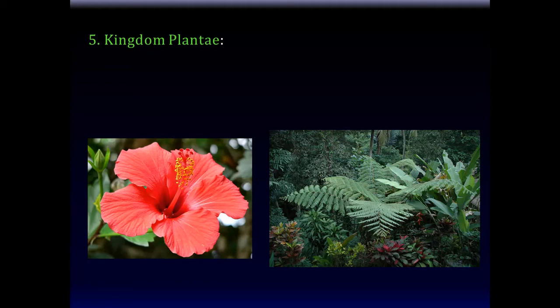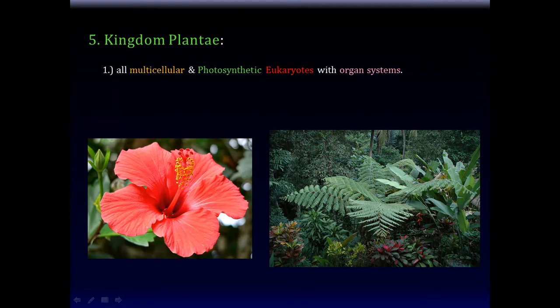And then there's the beautiful plant kingdom. Plants are extremely diverse living things, and they're all multicellular, and they're all photosynthetic eukaryotes with organ systems. What do I mean by organ systems? Like we have circulatory system, respiratory system, cardiovascular system, gastrointestinal. Those are systems. Plants similarly have very highly developed systems like that, which we'll study also, inshallah. So plants are all multicellular photosynthetic eukaryotes with organ systems. If you want to define this kingdom, that's what you would have to enunciate.